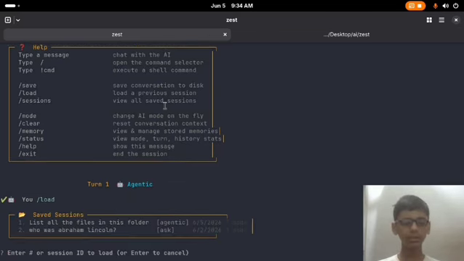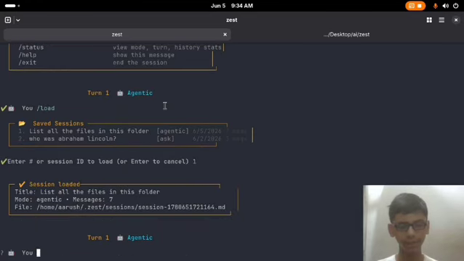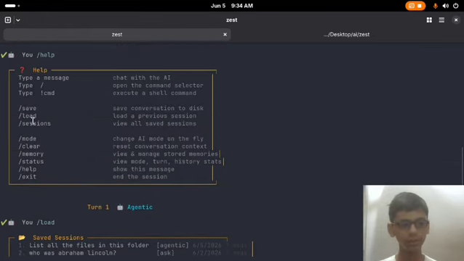It is asking for the session ID, so we can give it 1 and enter. Our session is loaded in the command context because it is saved as an MD file, so it would not be seen here. After that, we have sessions, and I have shown you what it is.